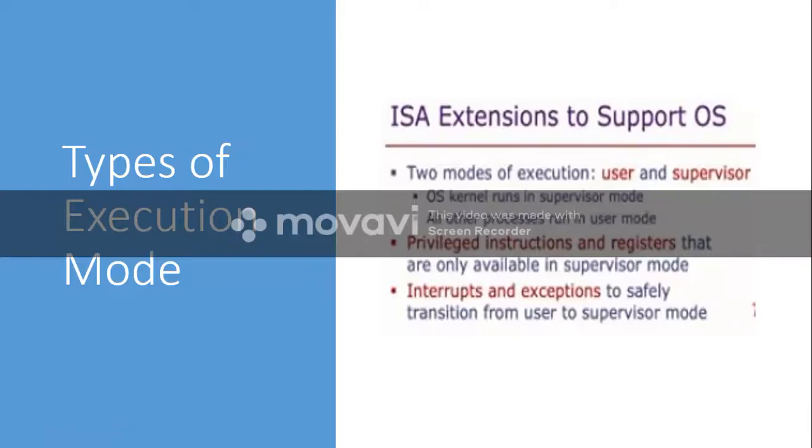So basically a process can be in two modes, user mode or supervisor mode. But what you should understand is that only the processes executed by the OS kernel can work in supervisor mode. All other processes will execute in user mode.